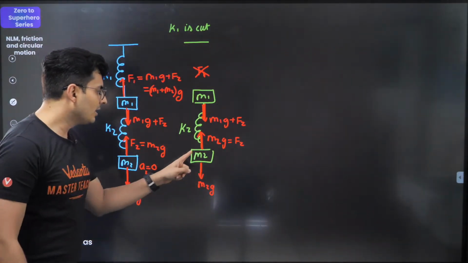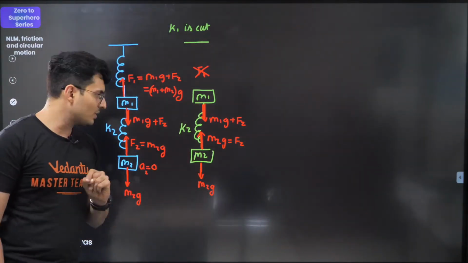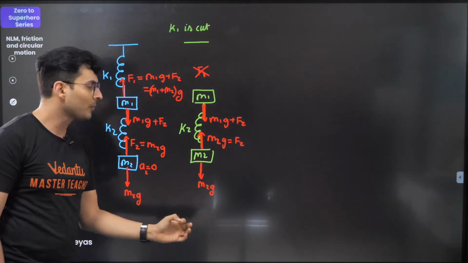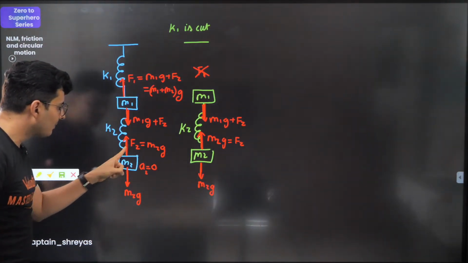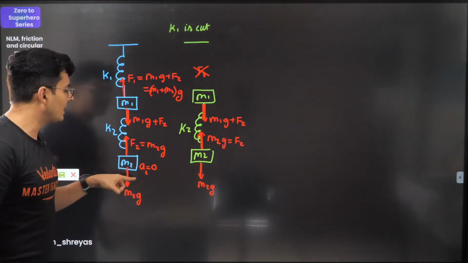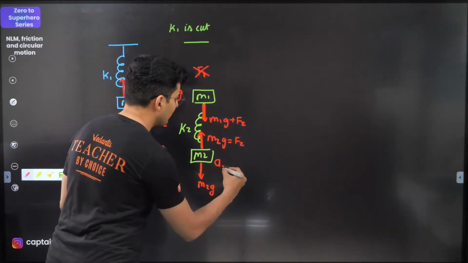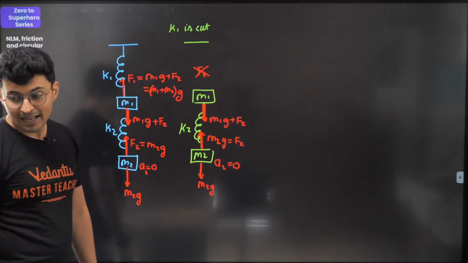Now think and tell me, will M2 remain at rest or not? Think about it carefully and let me know. Because if you look at this diagram, F2 is still there, M2G is still there. These two forces were cancelling each other and it was at rest. Hence, even in this situation, acceleration will still be 0.